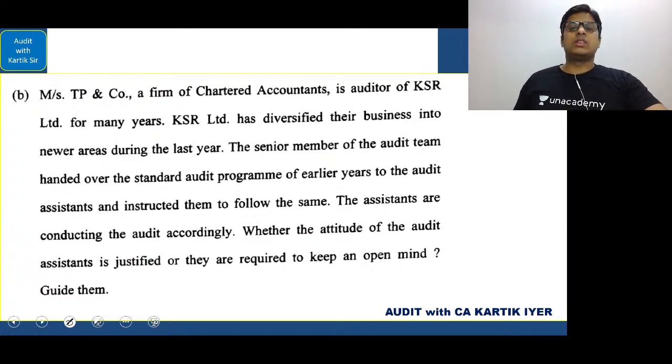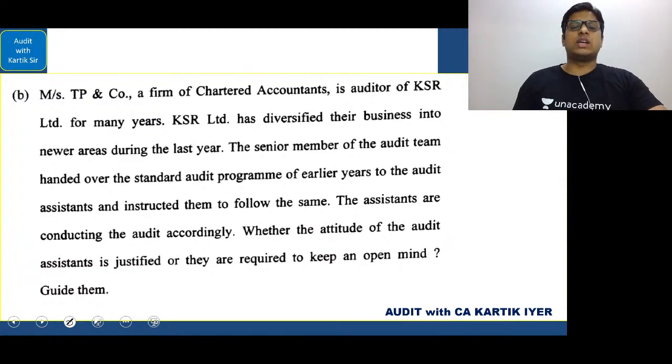Okay, the senior member of the audit team handed over the standard audit program for earlier years to the audit assistants and instructed them to follow the same. Now, you only tell me if the company has diversified, if the client has diversified its business into different or newer areas. Now, you have to ask yourself whether you should give your team the same standard audit program that was applicable in the earlier years, or should it be modified?